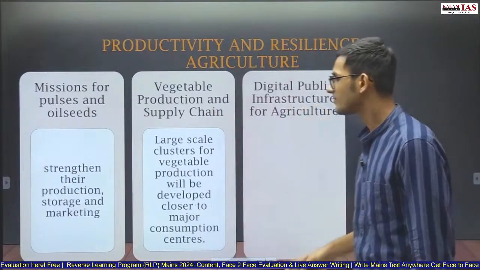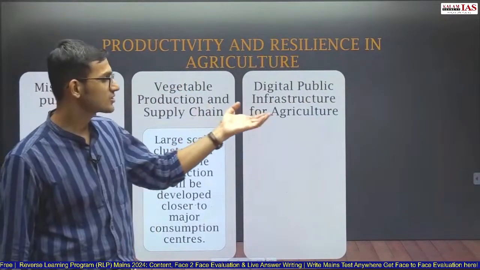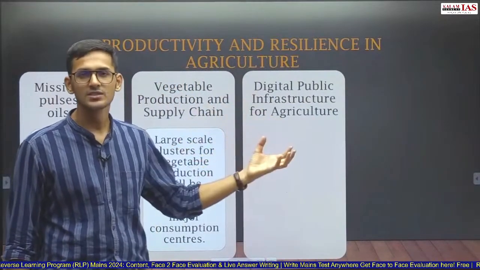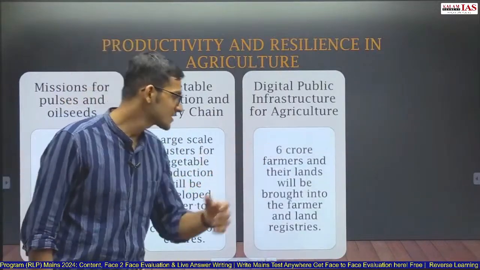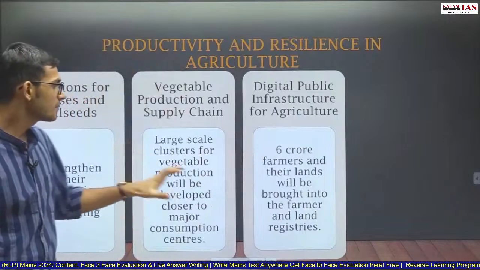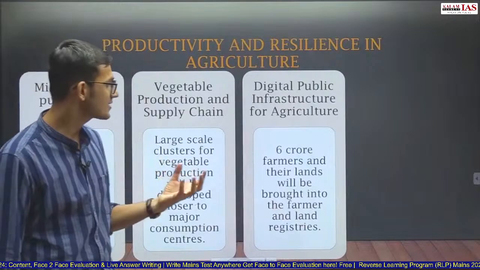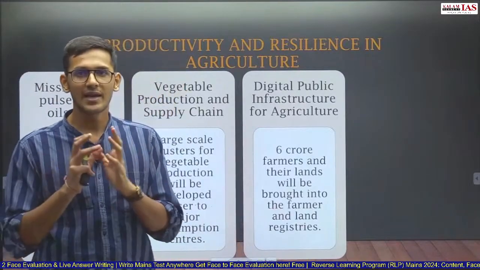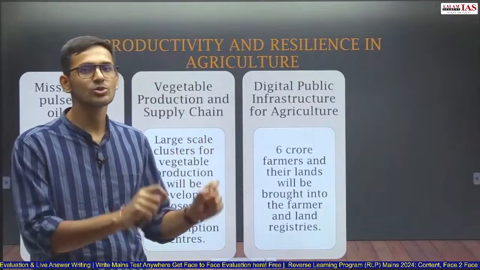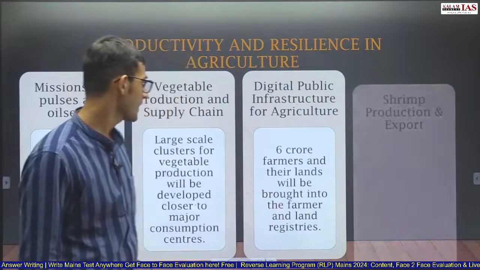And digital public infrastructure for agriculture. Before this year, digital public infrastructure was always in focus, but digital public infrastructure specifically for the agriculture sector has been announced, where 6 crore farmers and their land will be brought into the farmers and land registries. The government has set the target that 6 crore farmers and their lands will be digitized, the land records will be digitized, and those records will be brought into the farmers and land registers.